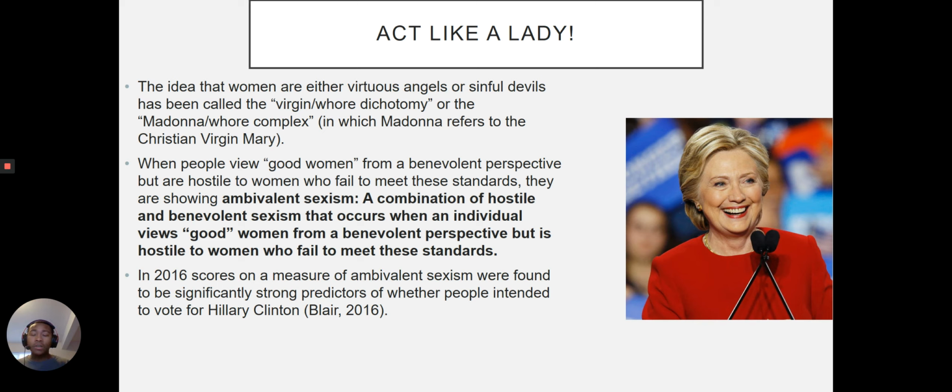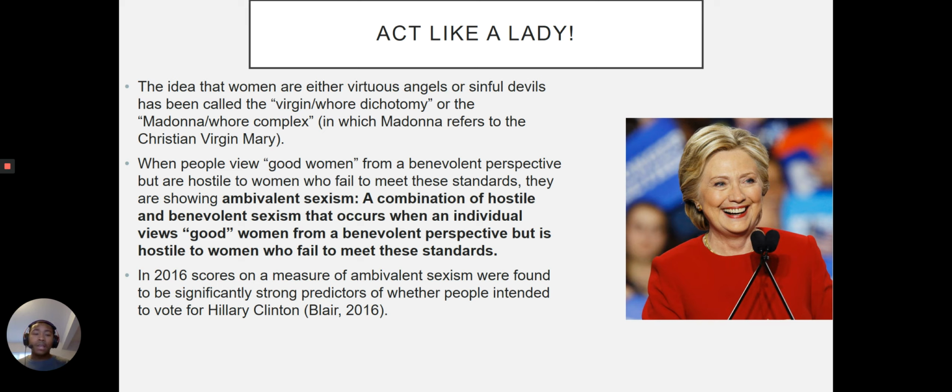So when people view good women from a benevolent perspective, with kindness and grace given to them, but are hostile to women who fail to meet these standards, they are showing what is called ambivalent sexism. This is a combination of hostile and benevolent sexism that occurs when an individual views good women from a kind, loving perspective, but is hostile to women who don't meet those standards.